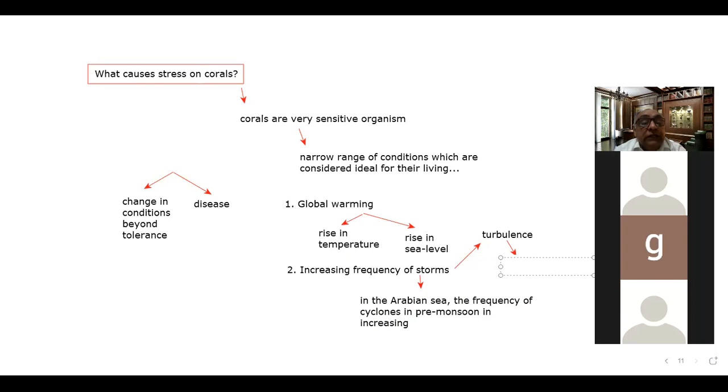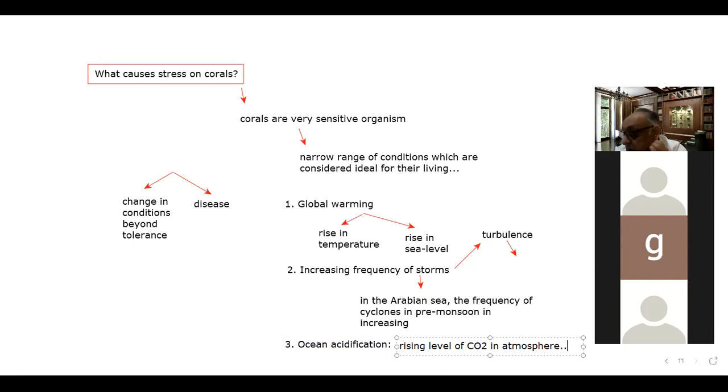And the third point is ocean acidification. As far as ocean acidification is concerned, it is because of the rising level of carbon dioxide in the atmosphere. This is clear.